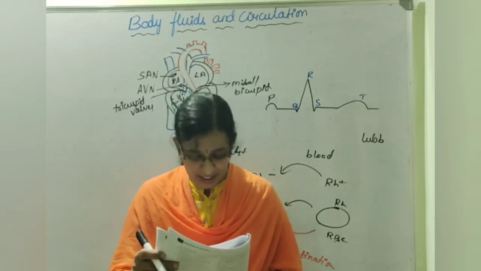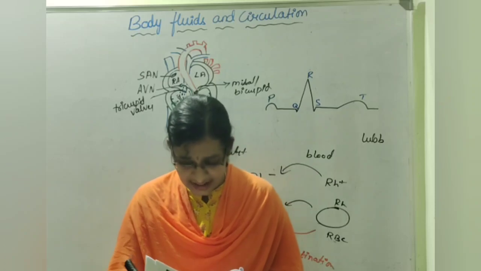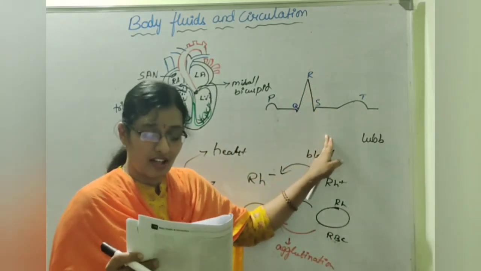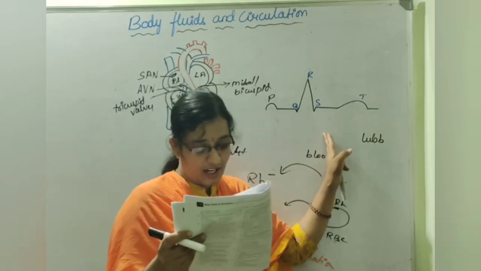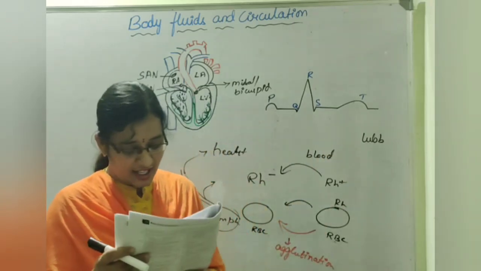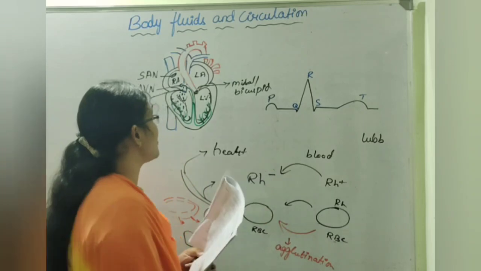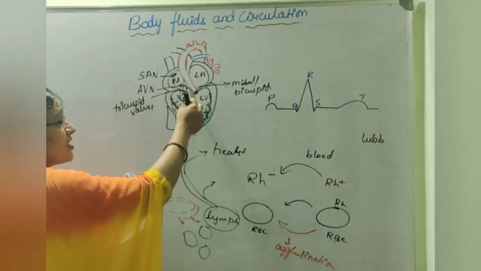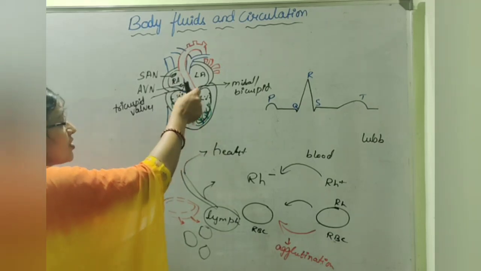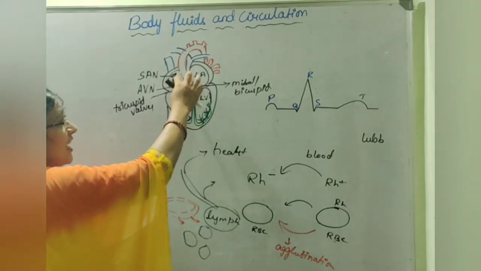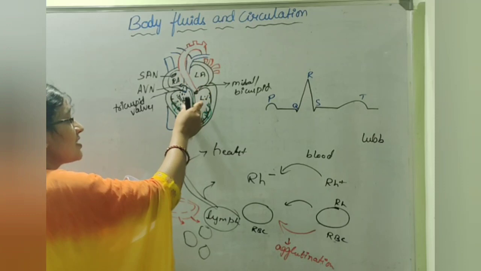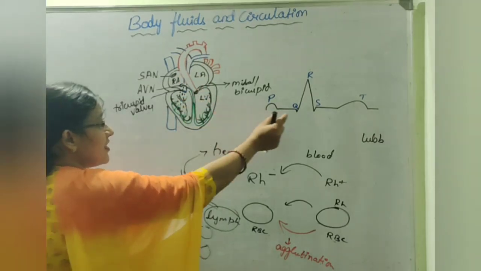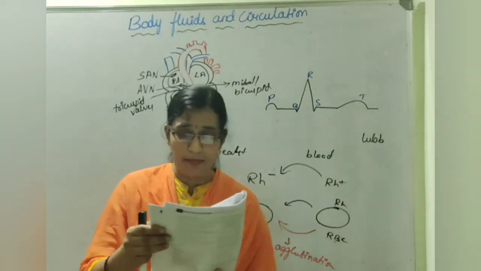And the QRS complex is related to the ventricular contraction. During QRS, first the atria undergo contraction, and then those signals move towards the ventricles. When these move towards the ventricles, the atria relax, and now the ventricles contract. This is indicated by the QRS complex.